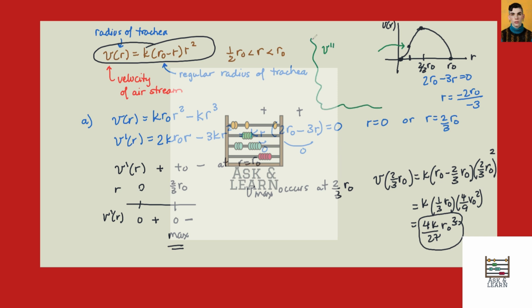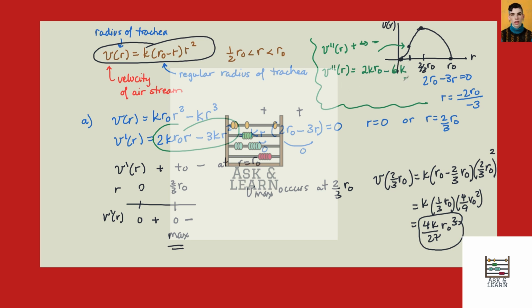Let's make some room here. We want V double prime of R to change sign, so plus to minus or vice versa. Plus to minus, let's make that a minus. Okay, so if we take the next derivative, then V double prime of R equals, we'll use this one and take the derivative. That will give me 2k R0 minus 6k.